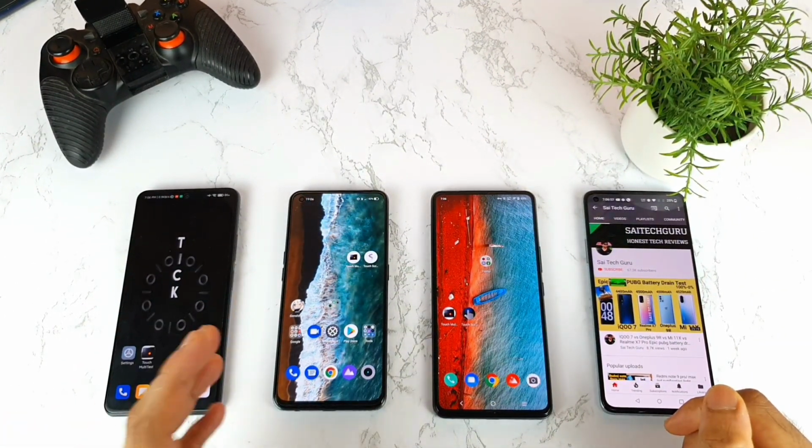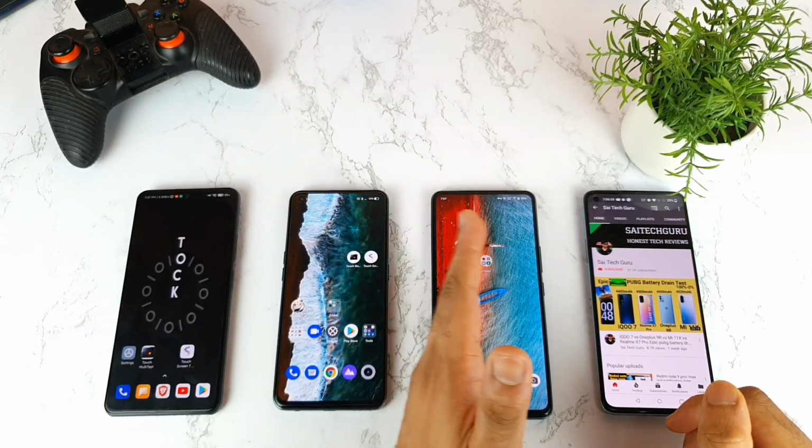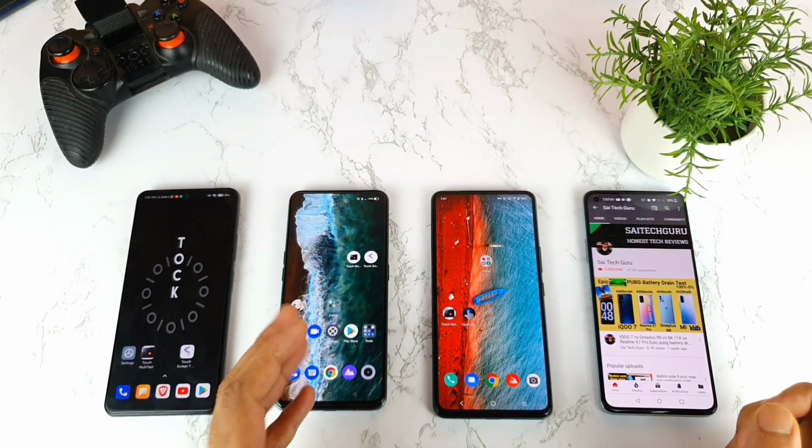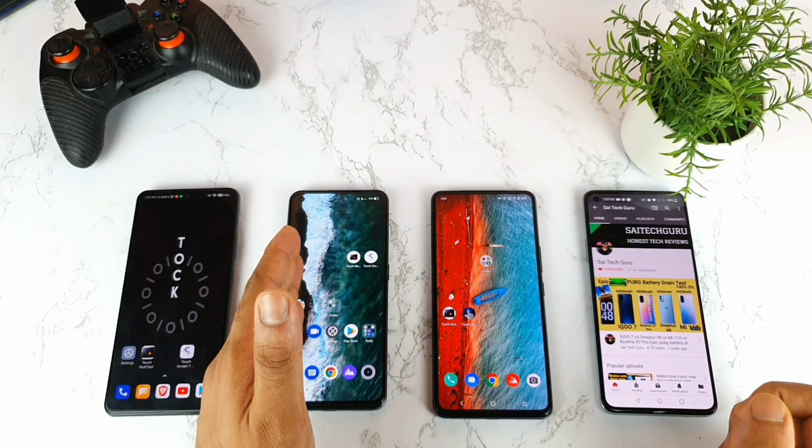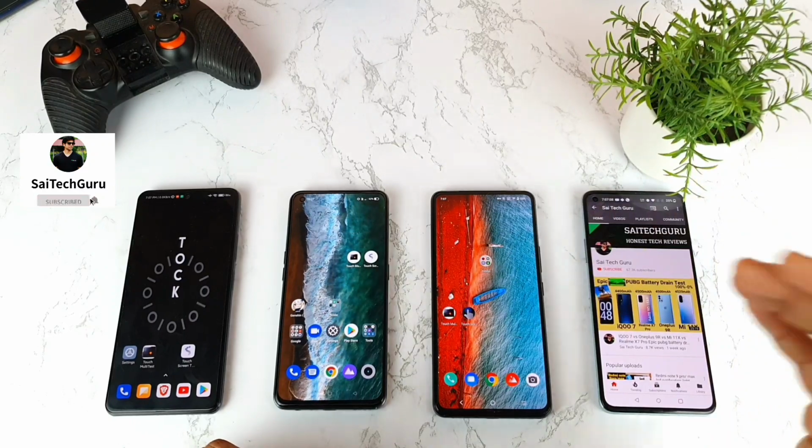In today's video we'll compare the touch sampling rate between all of these four smartphones which I got right now. So here I got the Mi 11X device, it is a Realme X7 Max smartphone, and it is an iQOO 7 device, and it is a OnePlus 9R.